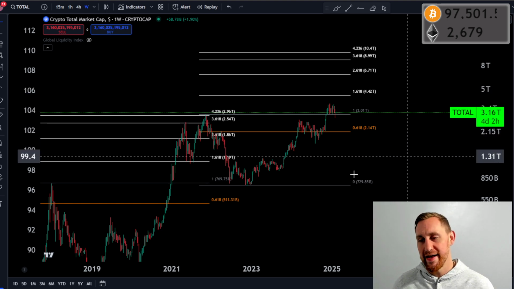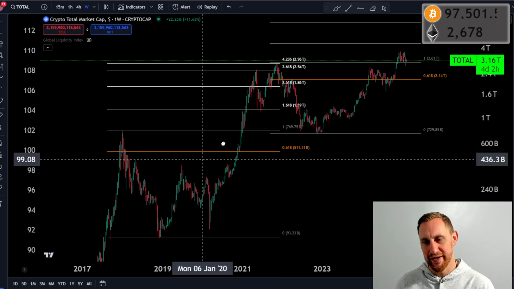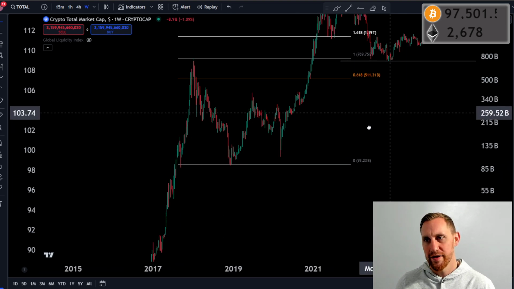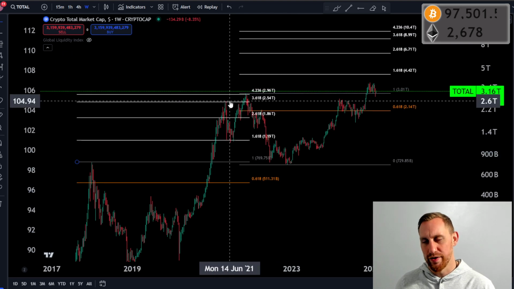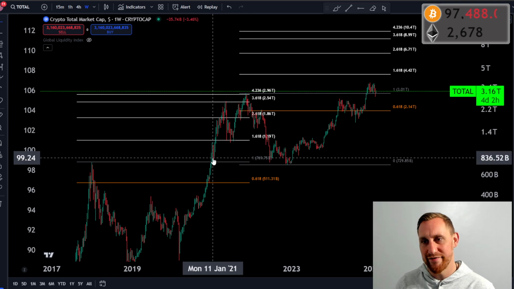So if we look at 2017, what got us up to these Fibonacci levels, we don't have this in total market cap, but we can look at it on Bitcoin. What got us to these levels on total market cap in 2017 was QE and low interest rates. Altcoins are what got us up to these huge levels after we broke all-time highs. It wasn't Bitcoin, right?